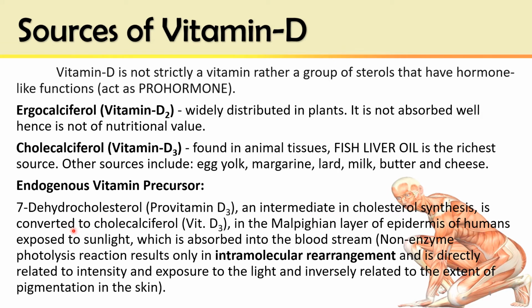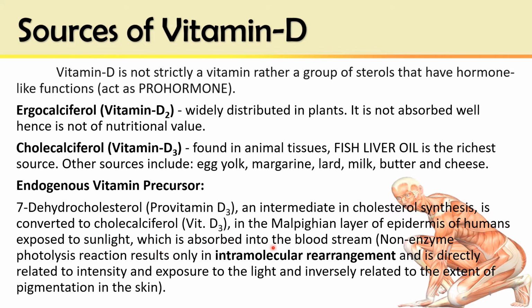It is circulated in the blood and carried to the skin and other body tissues, and it is converted into cholecalciferol, that is vitamin D3. But this conversion takes place in the Malpighian layer of the epidermis of humans exposed to sunlight. When humans are exposed to sunlight, in the Malpighian layer in the epidermis, this 7-dehydrocholesterol or provitamin D3 is converted to cholecalciferol, that is vitamin D3, under the influence of sunlight,